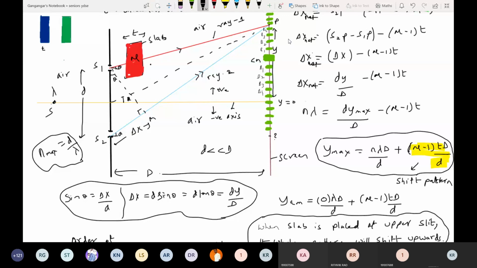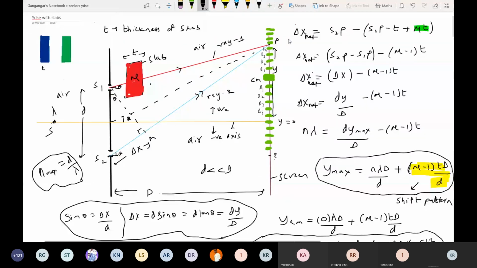Writing this equation is very important. I'm making it clear. You are all solving YDSE problems just based on writing this equation. Any doubt, you can clarify. I'll proceed to the next case.